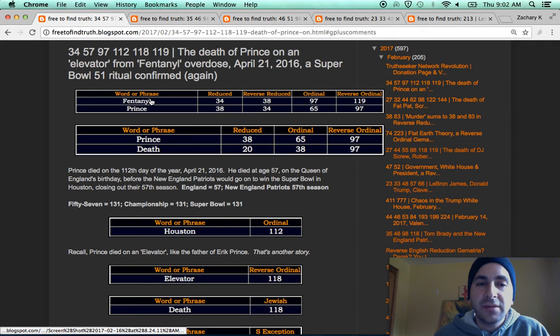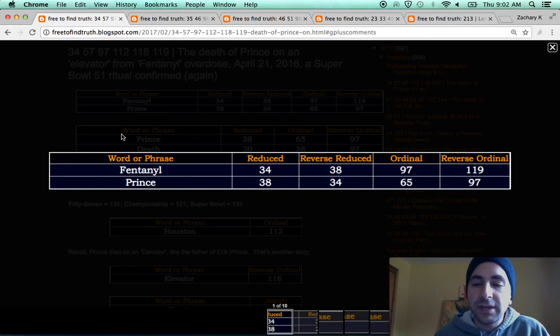Now, check this out. We just started using the language of reverse ordinal and reverse reduction gematria. These are two very relevant methods to this study that I have been overlooking for the 3 years that I've been doing this research. With this new layer of gematria decoding, our research is going to go a lot further, it's going to make a lot more sense, and it's going to be way more undeniable. The research was already undeniable. This was the missing link to take us to the next level.